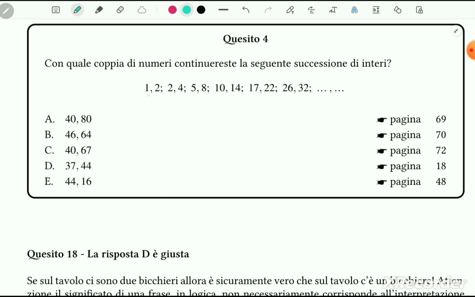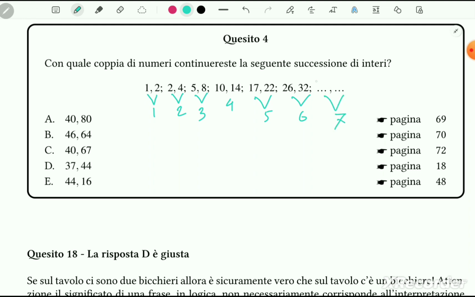First of all, let's take a look at the difference between the numbers in a pair. For the first pair it is 1, for the second pair is 2, for the third pair is 3, 4, here 5, 6. So obviously for the last pair it would be 7, right?